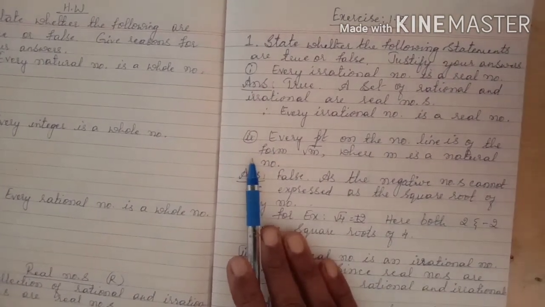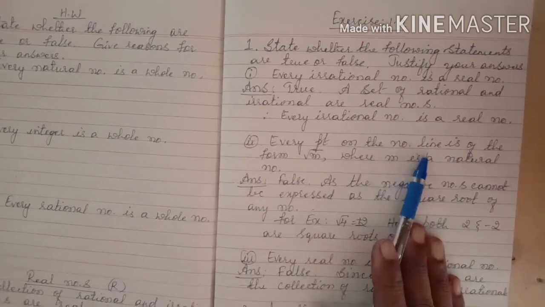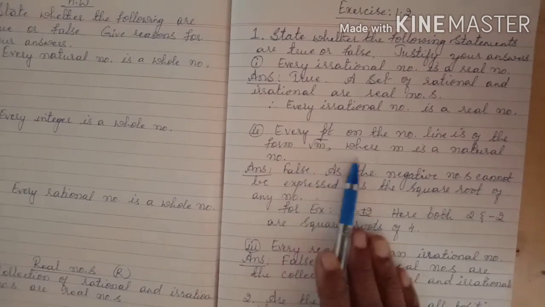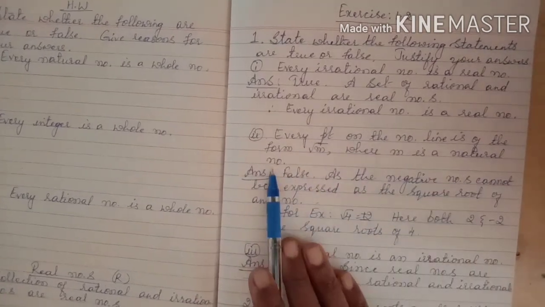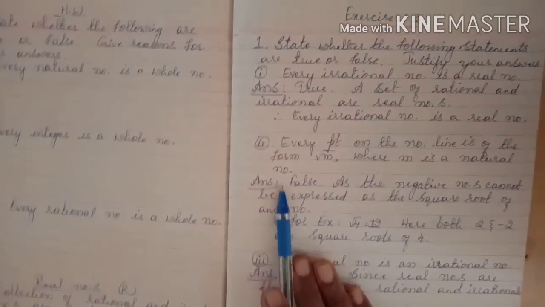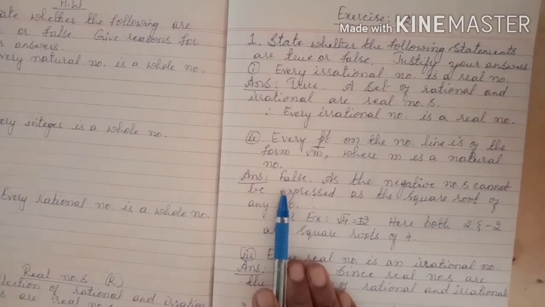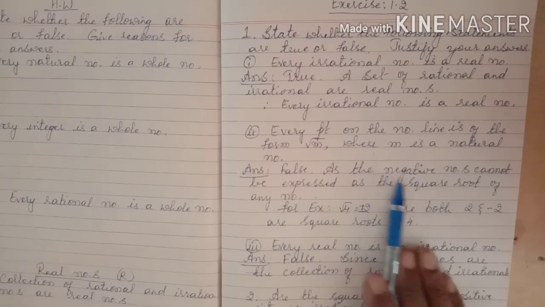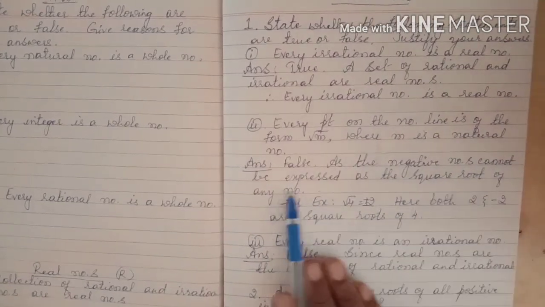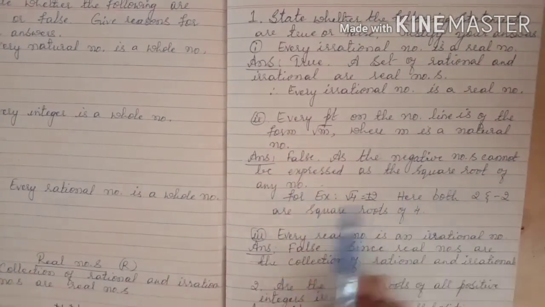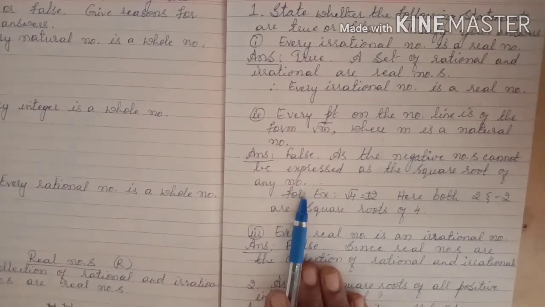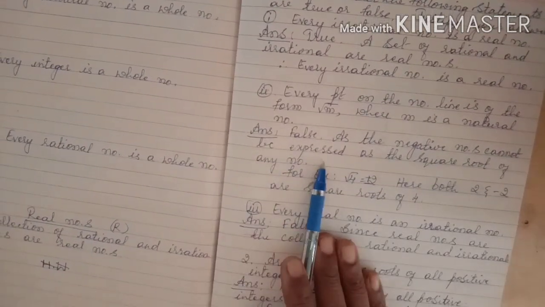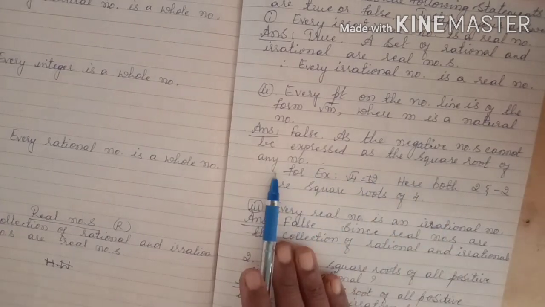Therefore, every irrational number is a real number. Next one: every point on the number line is of the form square root of m, where m is a natural number. Is this true? It's not true, children. It is false. Why? Negative numbers cannot be expressed as the square root of any number.